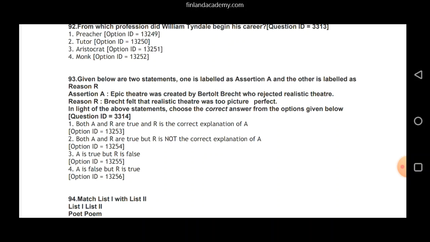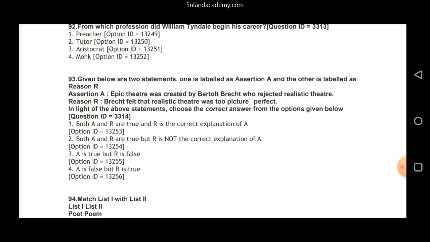So, if we look at A, epic theatre was created by Bertolt, yes, who rejected realistic theatre, rejected the ideas of others, okay, but did not reject realistic theatre outrightly like that, because he had his own set of ideas about realism.